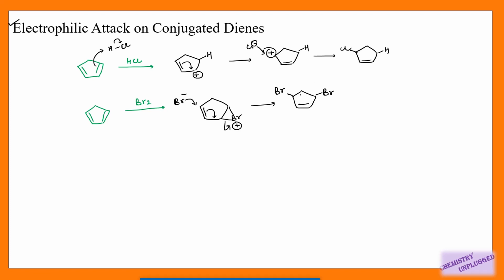Next question is, these two Br should be on the same side or they are on the different side. So if you are getting it on the same side, means the reaction is kinetically controlled. This reaction is kinetically controlled, means you will get this product at low temperature, and at high temperature trans product will be the major product, or this product can slowly convert into this thermodynamic product.